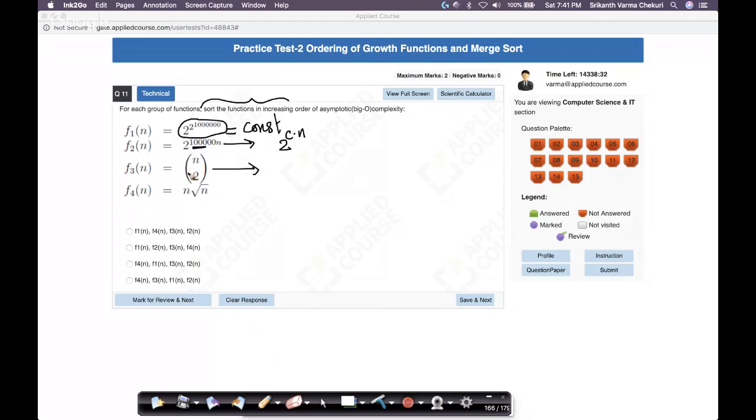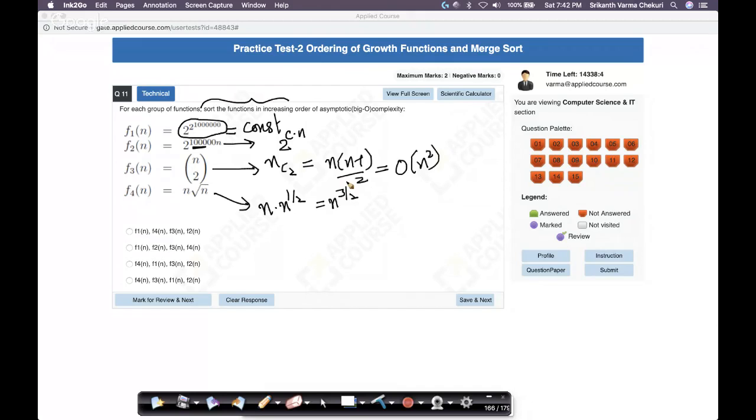What is this? This is n choose 2, nC2. What is nC2? nC2 is n times (n minus 1) by 2. This is how nC2 is written in combinatorics. This is order of n squared. We know that. What is this? This is n into root n, so n into n power half. What does that become? This becomes n power 3 by 2.